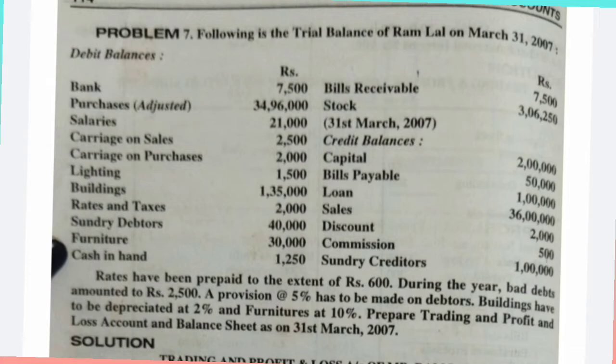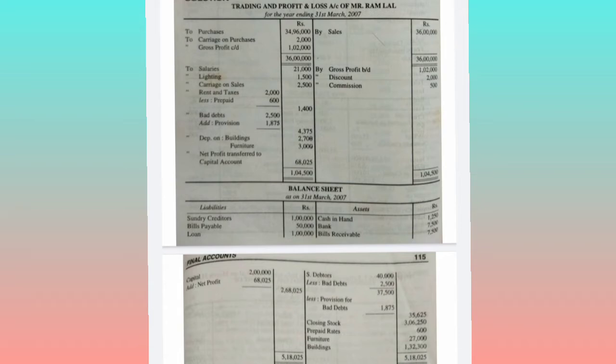Prepare trading and profit and loss account and balance sheet as on 31st March 2007. Okay, let's start with preparing the solution, that is the trading and profit and loss account of Mr. Lal for the year ending 31st March 2007. Since they have not given the opening stock balance, let's start with the purchases. The first item after the bank is purchases adjusted, that is 34,96,000, and next salaries, that comes under the P&L account debit side.